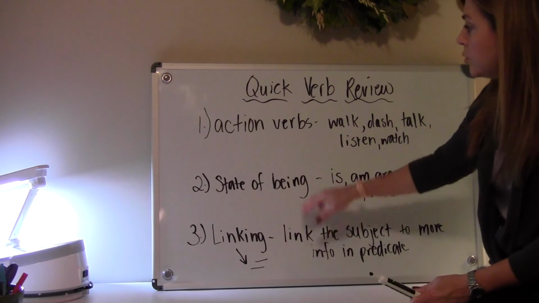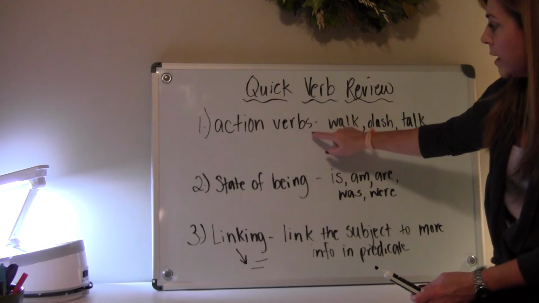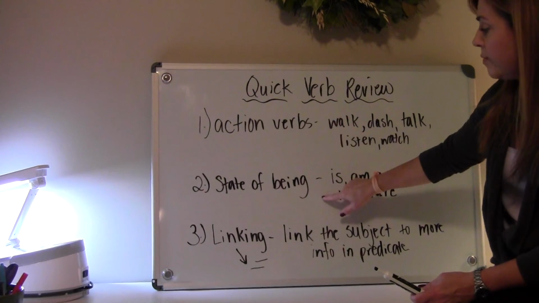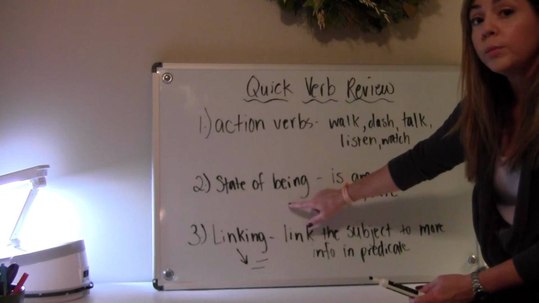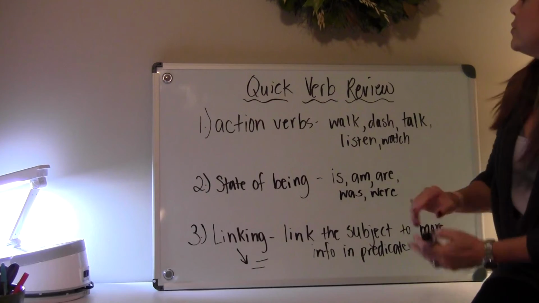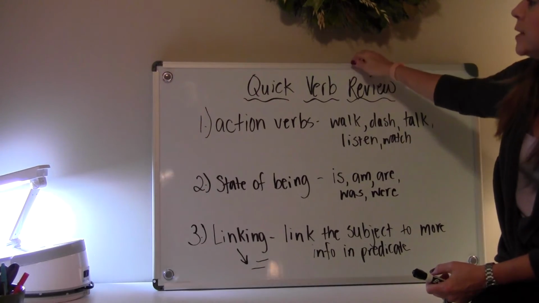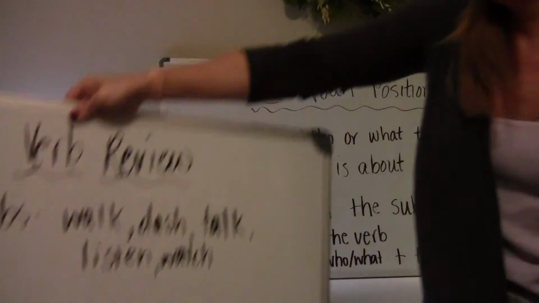So just a little quick review. 3 verbs we want to make sure we look at. Action verb, state of being, and linking. This state of being can be a linking verb. It can also be a helping verb that you may see. So, few things to remember. Let's go ahead and take a look at our first noun position.